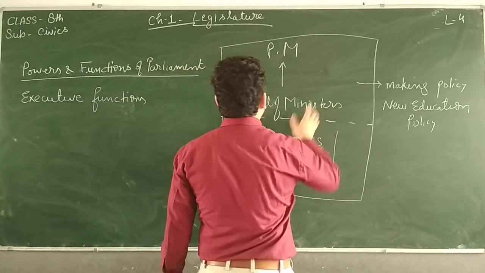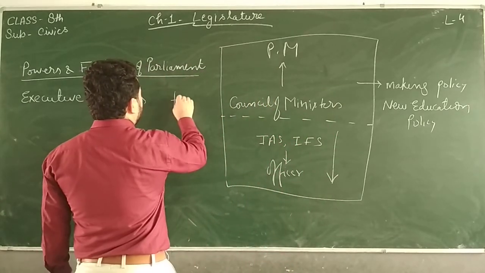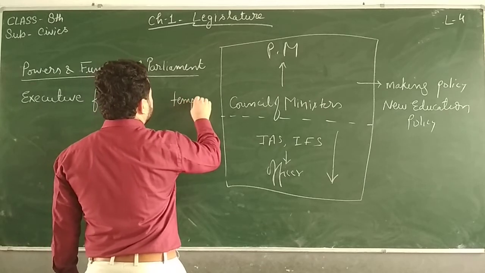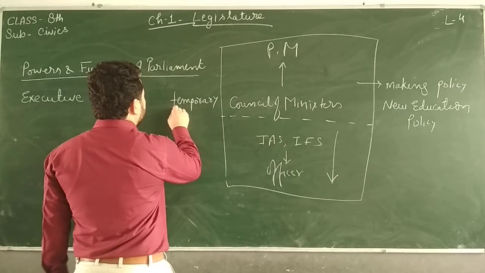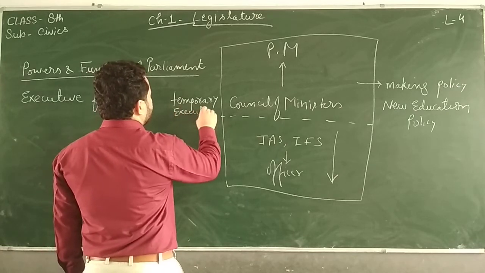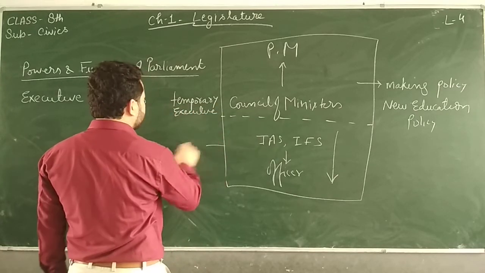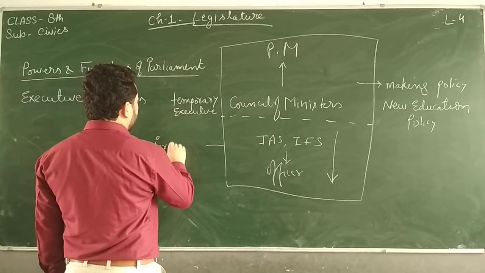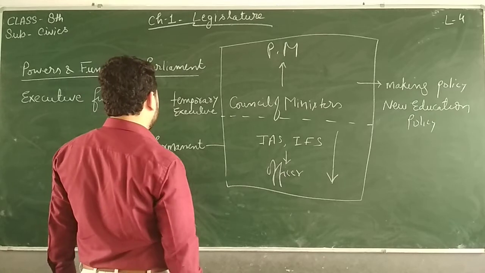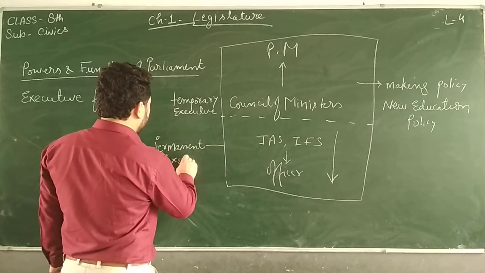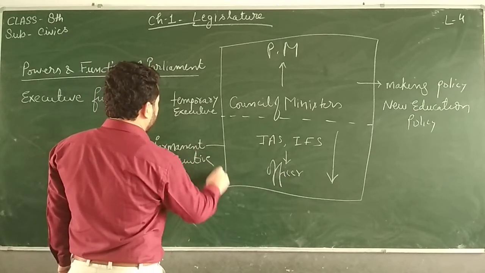So this one is called the temporary executive because it is just for 5 years, till they are in power. Whereas this one is the permanent executive, because they are not elected but are qualified, selected people, and that is why they are called the permanent executive, right?